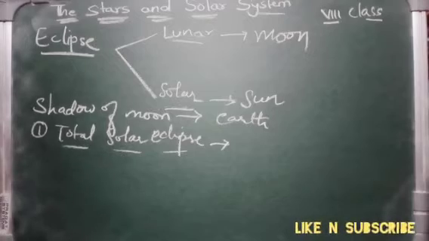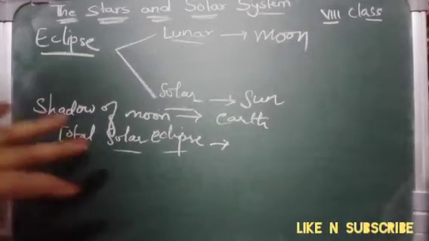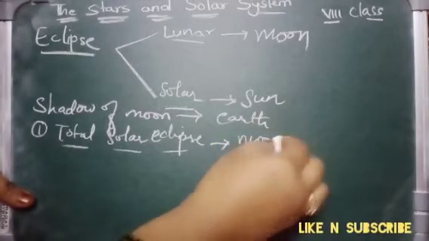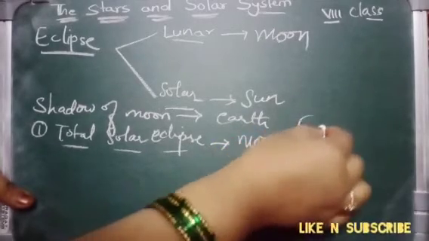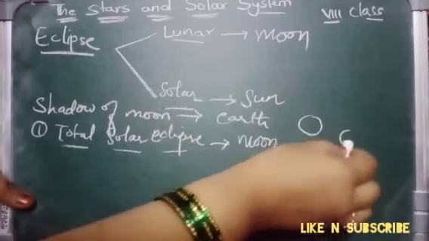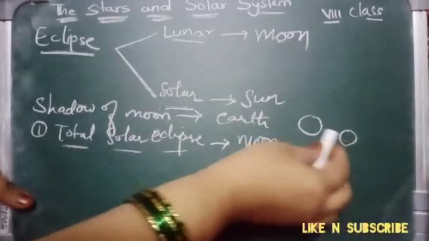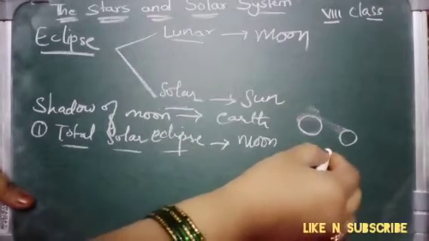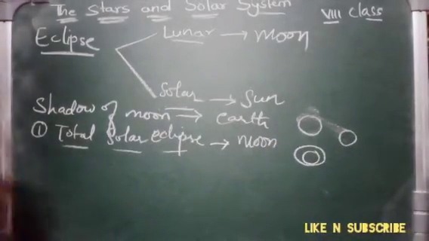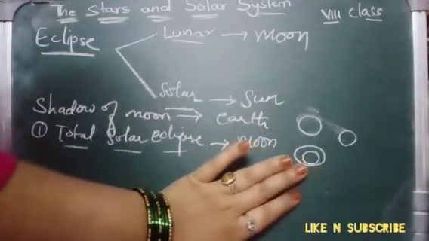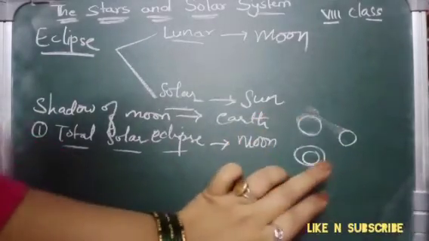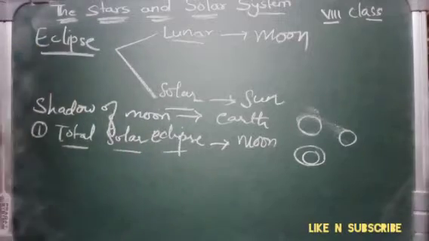When we are standing on the earth and we are observing from here, you see that the sun is completely shaded by the moon. This is the moon, this is the sun, right? Now this moon comes and completely covers the sun. That means we cannot tell whether it is the moon or the sun; it becomes completely black. That is called a total solar eclipse.